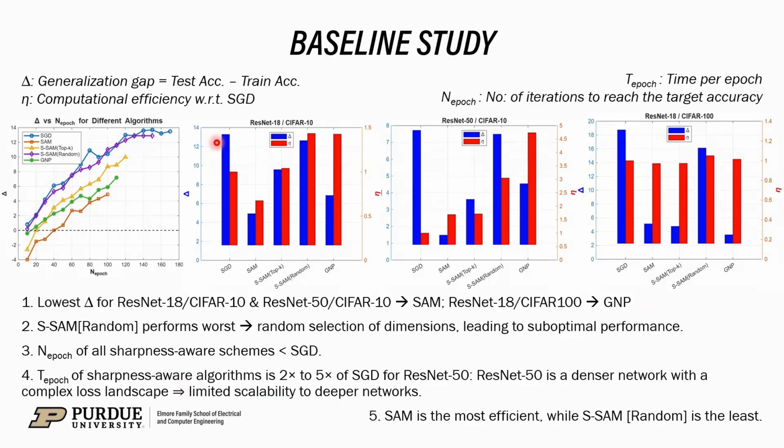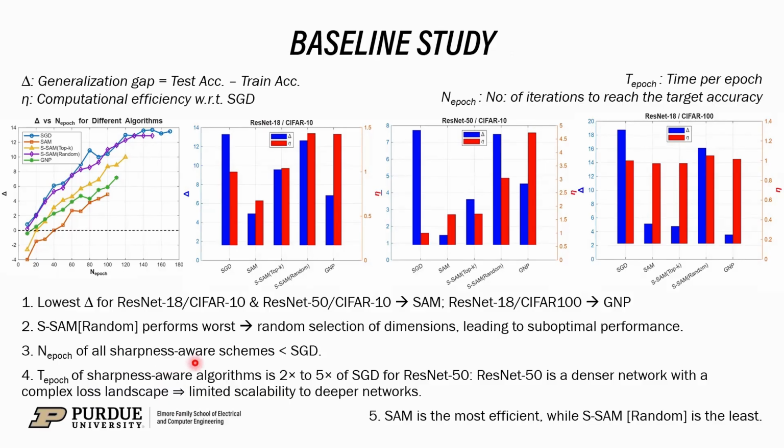This is the baseline study where all the algorithms have been trained on different models and datasets. It has been seen that SAM performs the best on ResNet 18 CIFAR10 and ResNet 50 CIFAR10, whereas GNP performs the best on ResNet 18 CIFAR100. SSAM with the random mask performs the worst in all cases due to the random selection of dimensions.